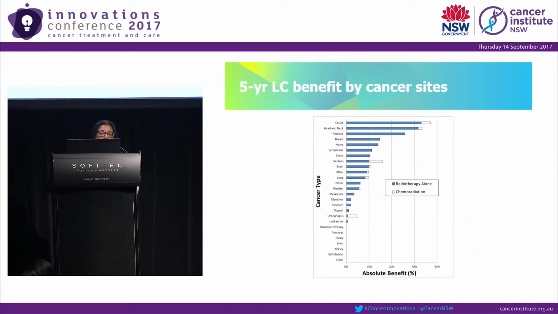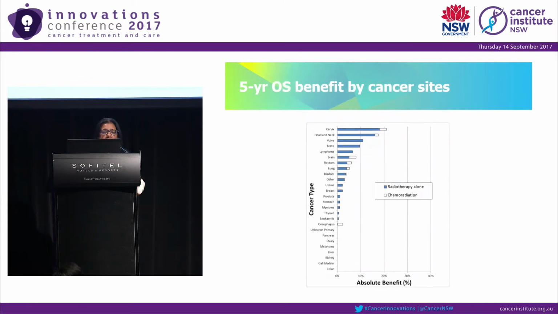This shows the individual cancer sites, with cervical cancer having the highest estimated benefit for local control, and 6 cancers also didn't have any benefit. The overall survival benefit was also highest for cervical cancer, and some cancers like gastrointestinal cancers had only palliative benefits.